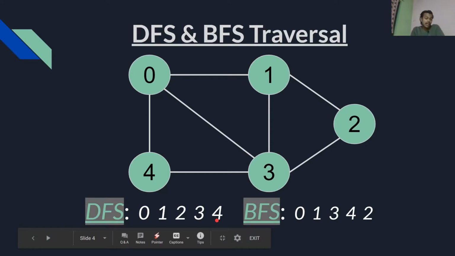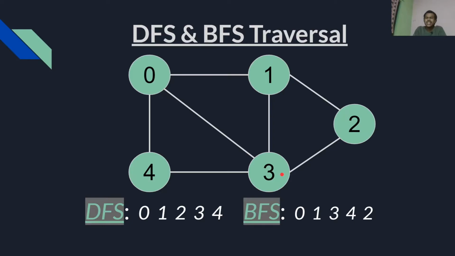Well, we can have multiple DFS results. Let's say from 0 I go to 4, or from 0 I go to 3. So we can have multiple DFS orders. It's all your choice how you visit the nodes.